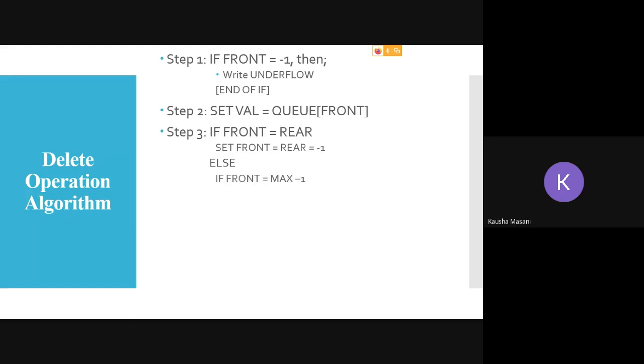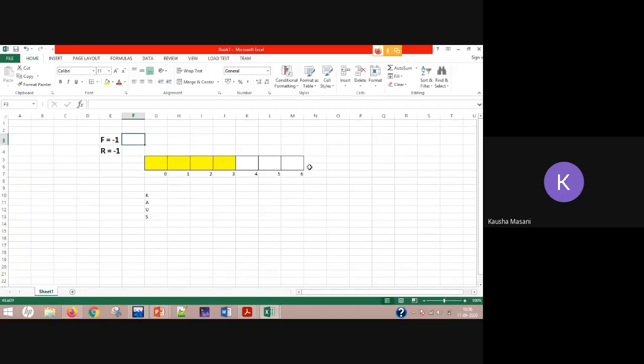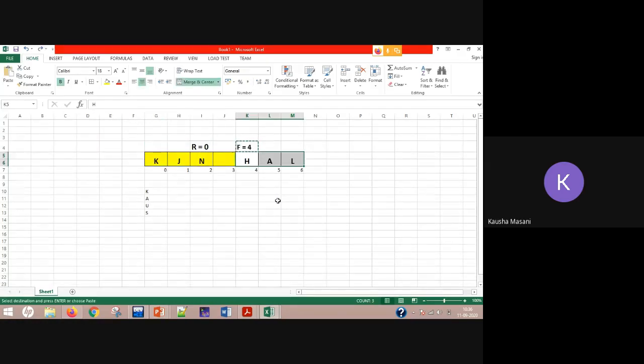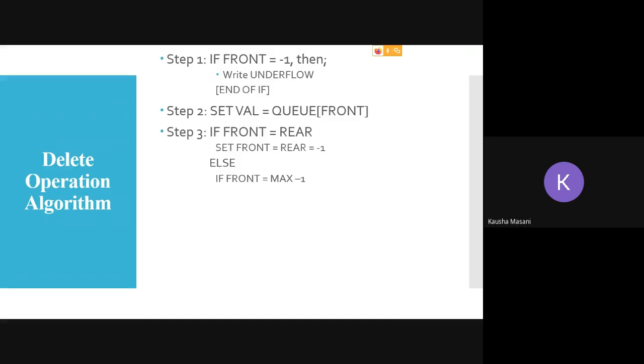Else, if front is equal to max size -1, that means front is here somewhere at max size -1, then you are going to set your front to 0 using the same modulo function: front equals front plus 1 modulo max size.